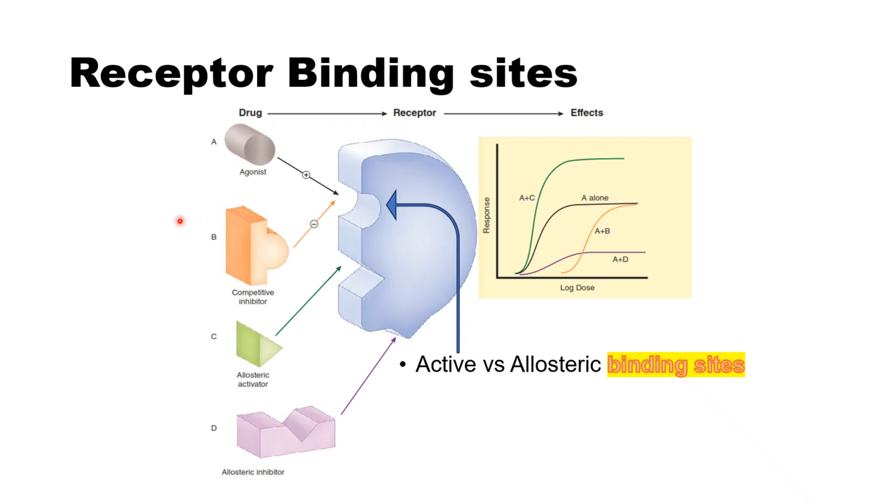If there is another drug, a competitive antagonist, that has the same three-dimensional key and lock fitting pattern with the receptor's active binding site, then this drug is considered a competitive antagonist or competitive inhibitor. So who will win at the end?